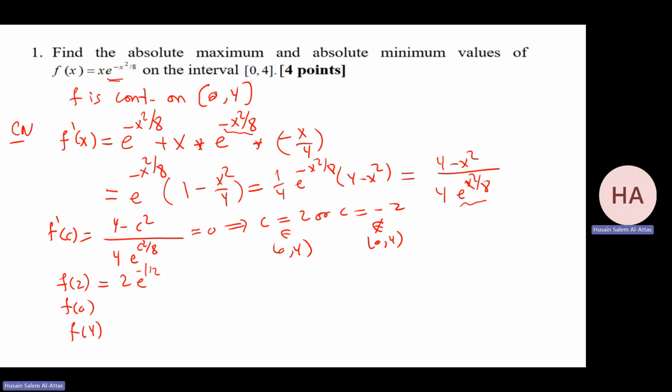In other words, 2 over root e. f of 0 is 0 times e to the power 0 times 1, which is 0. f of 4 will be 4 e to the minus 2, and that will be 4 over e squared.